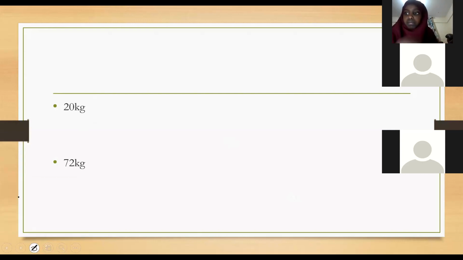Yes, teacher. First of all, what do you do? You write 1 kg is equal to 1,000 grams. Very good. I've just written that 1 kg is equal to 1,000 grams.